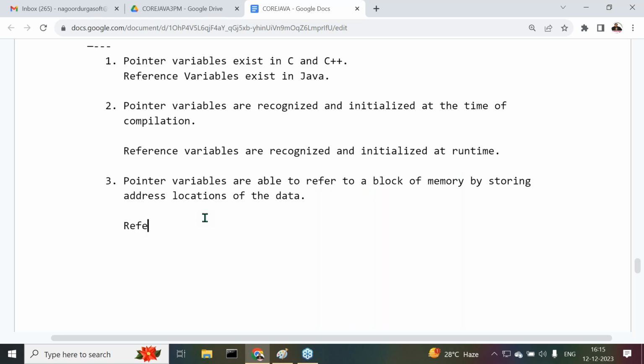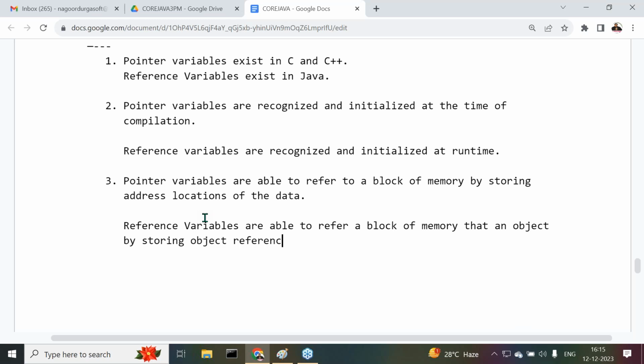Right, but reference variables are able to refer a block of memory, that is an object, by storing the object reference value.